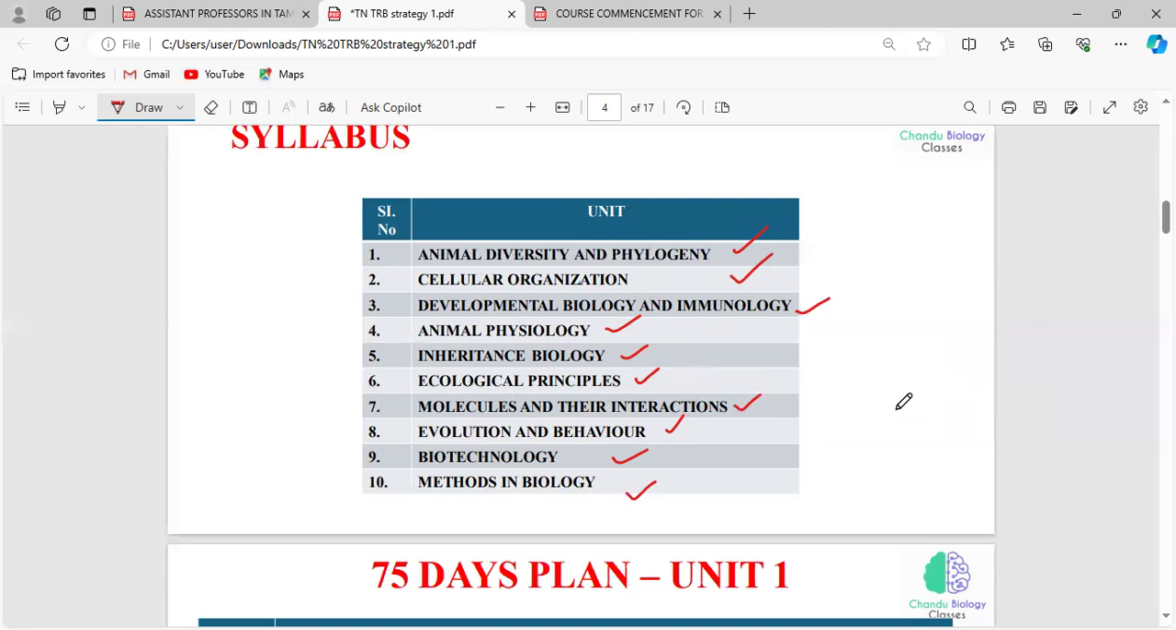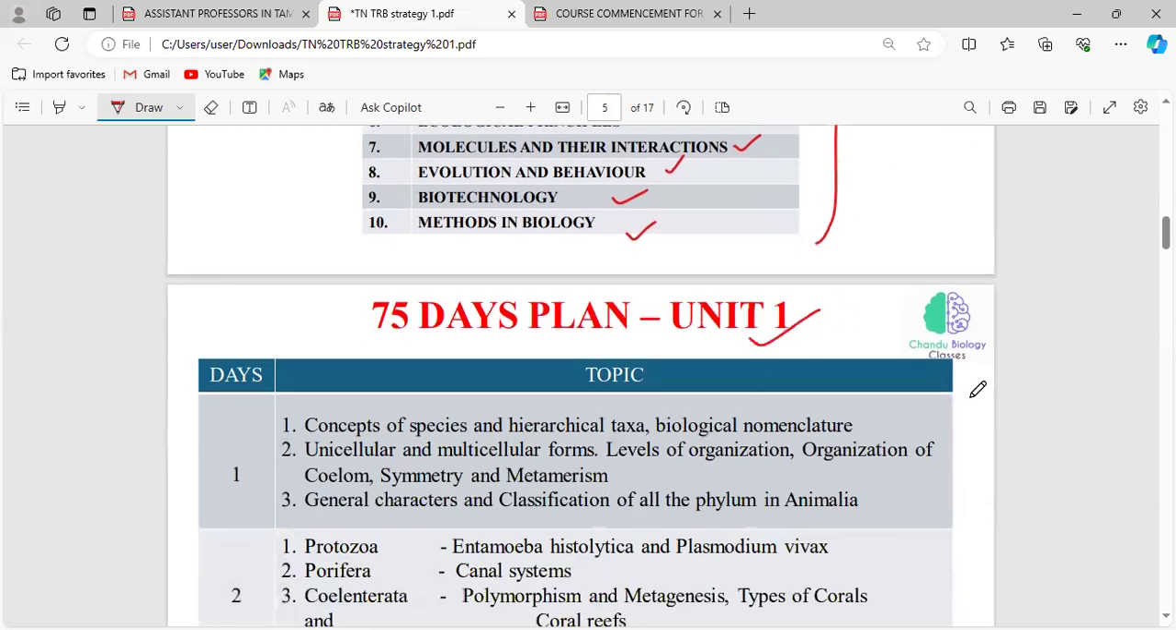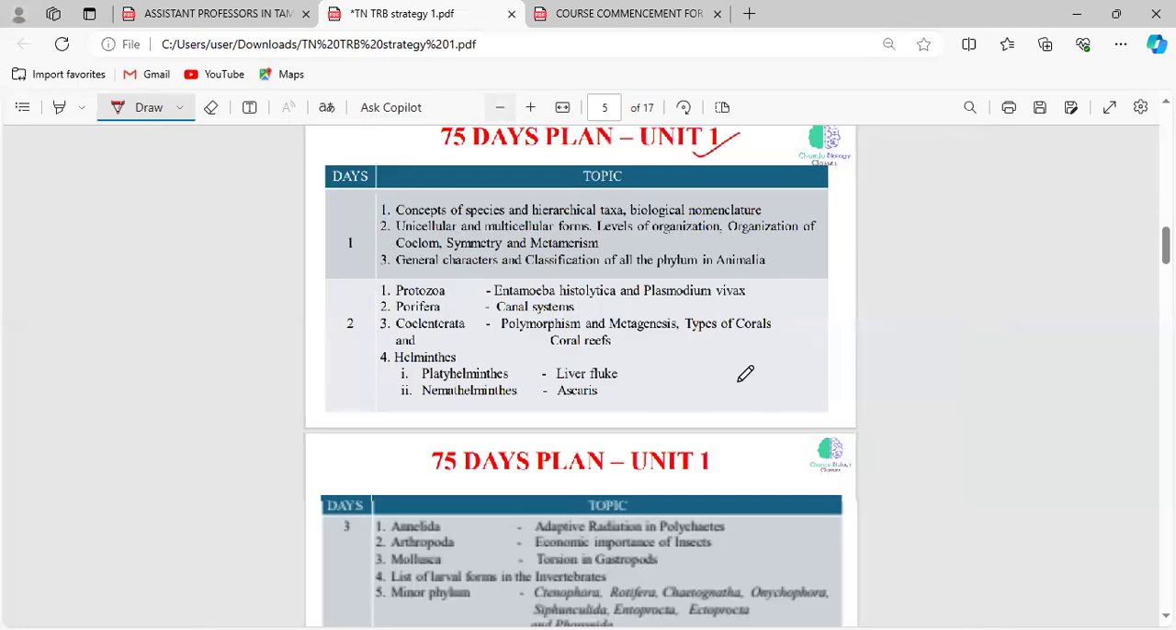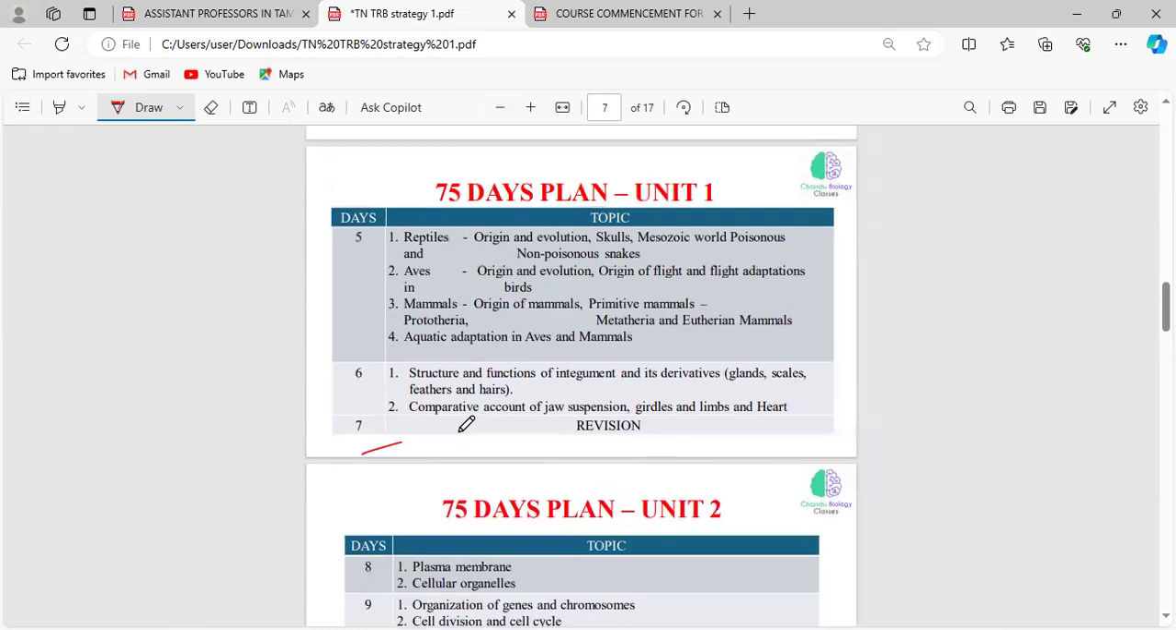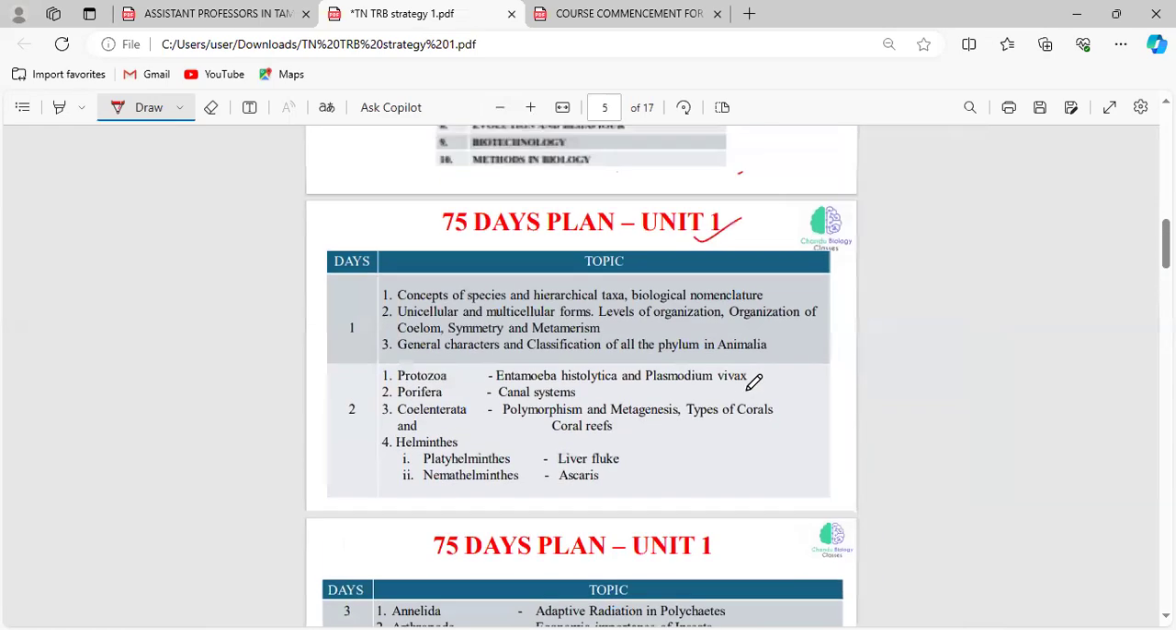It is very difficult to cover all these units in a very small number of days. So I have come up with a strategy on how to cover all these 10 units in 75 days. I have a plan for this. For unit 1 we have 7 days. In 7 days, we can easily complete unit 1.